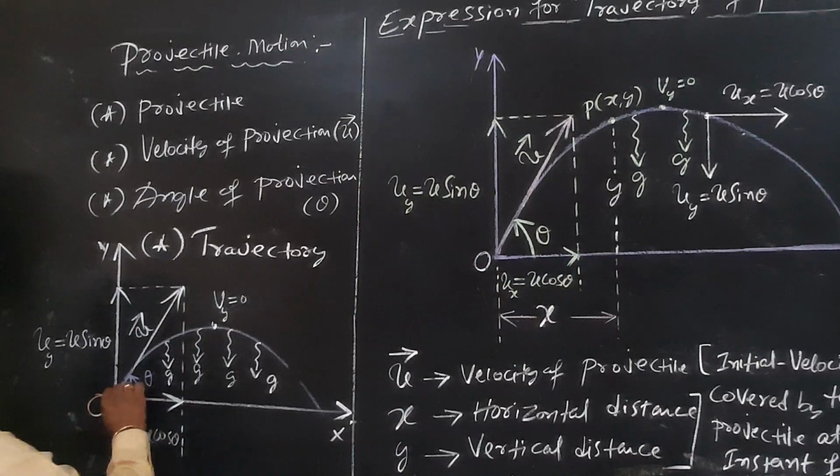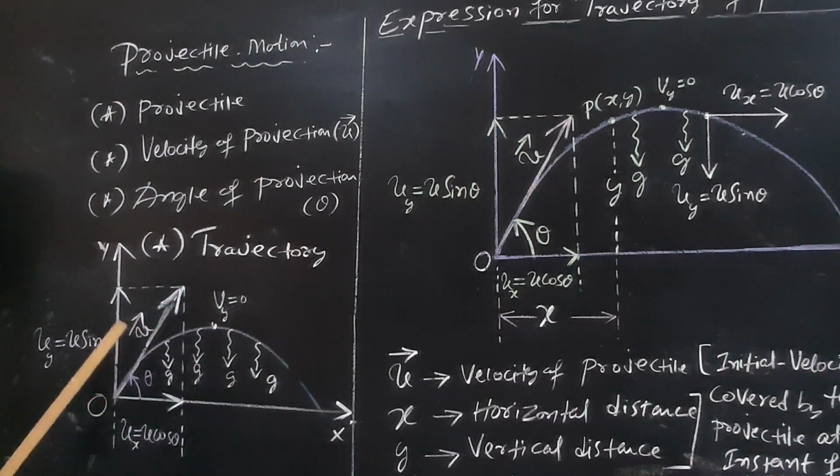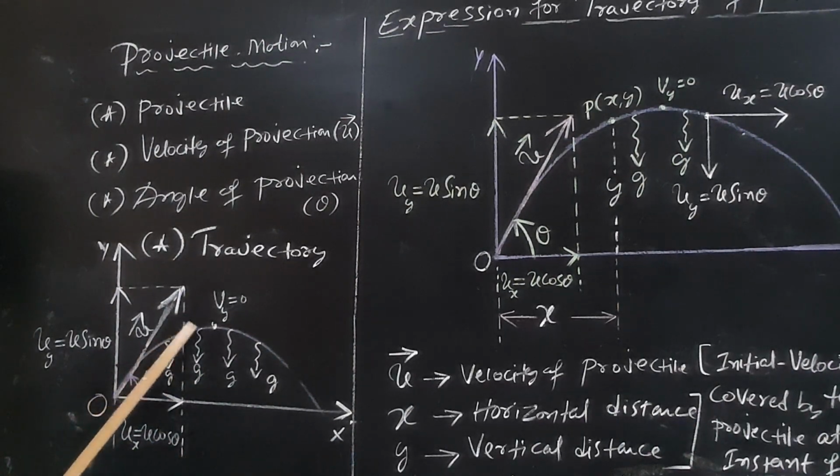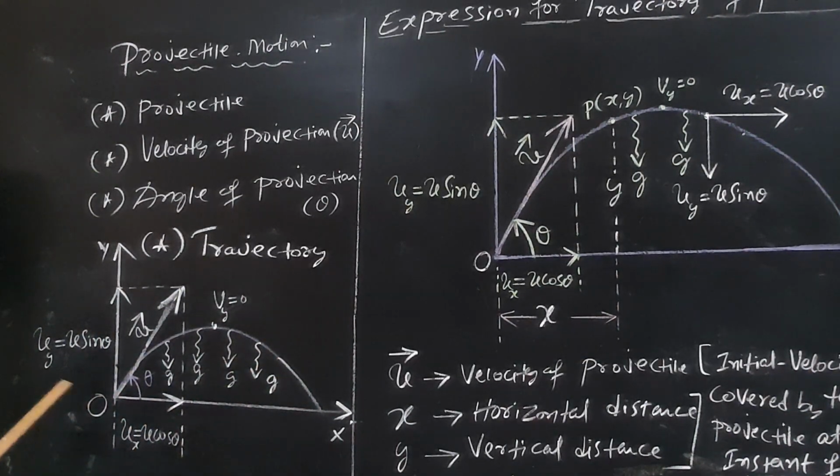Because you are firing a bullet from the origin with an initial velocity u, this is the direction of the angle of projection with respect to the x-axis. Now it keeps on moving like this because g is pulling downward. Acceleration due to gravity is pulling downward. As a result, the body follows this path. The name of this path is the parabolic path.